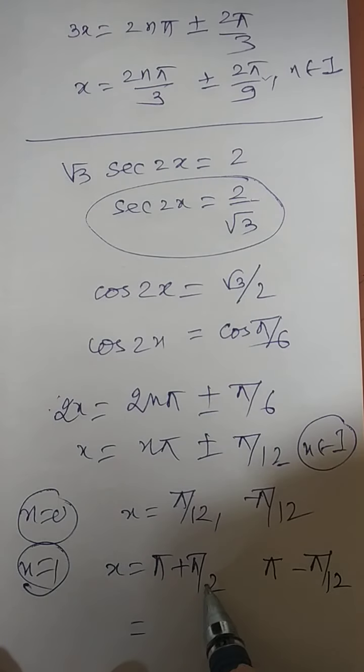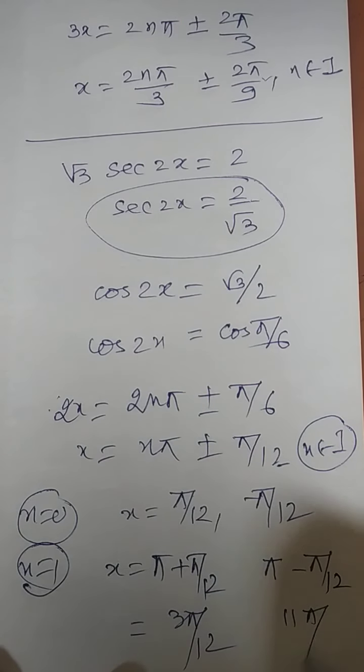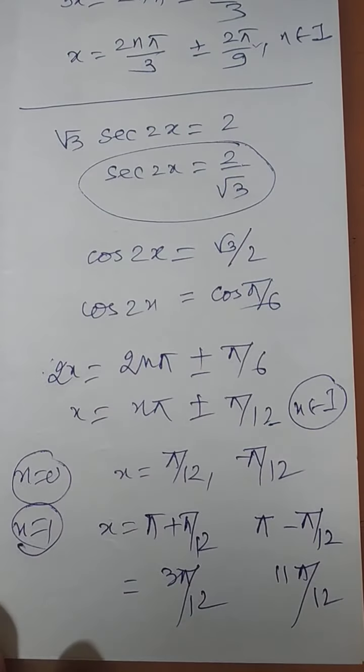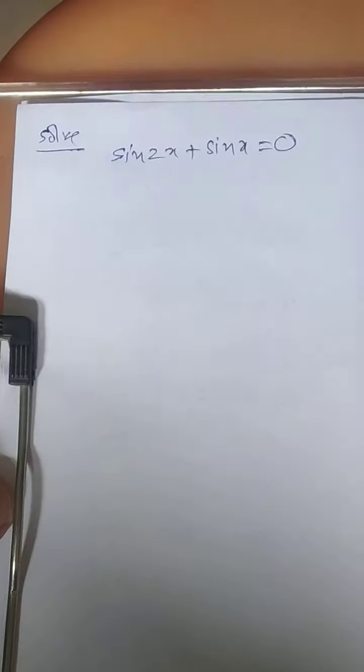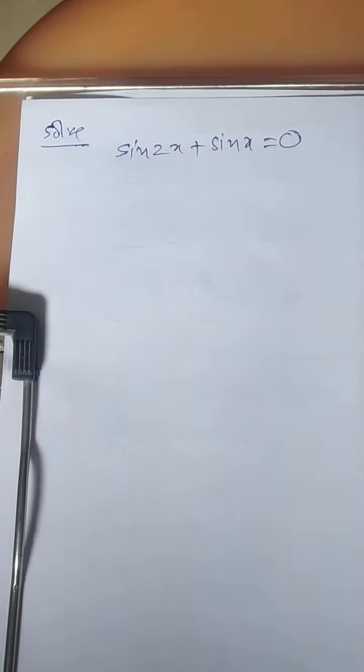So this will give you 13 pi by 12, and over here it will be 11 pi by 12 and so on and so on. This is a way of evaluating those values. See the next question. The question demands: what is the solution for this type of equation?